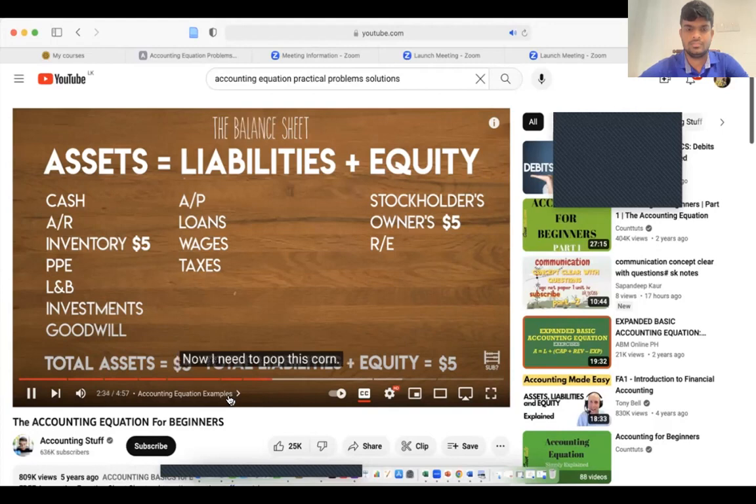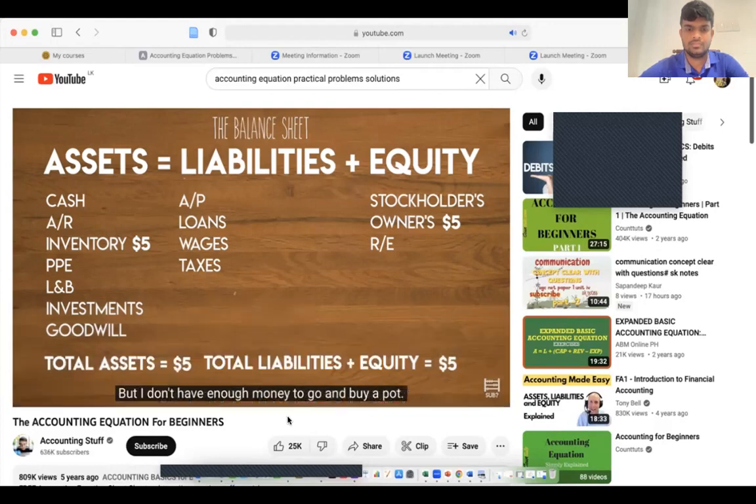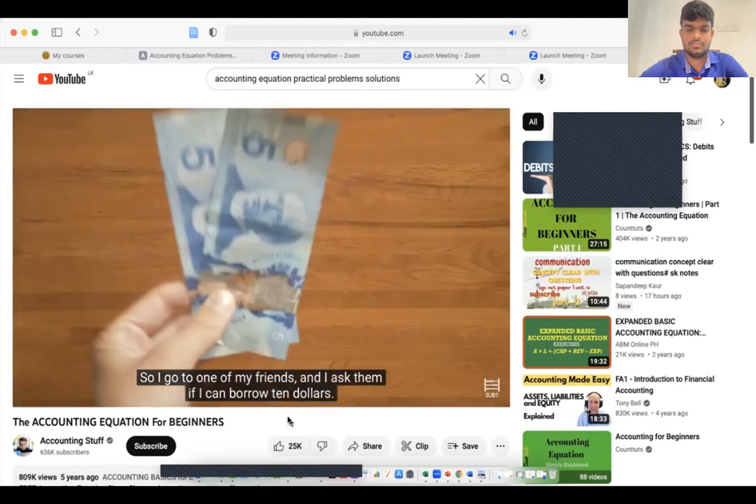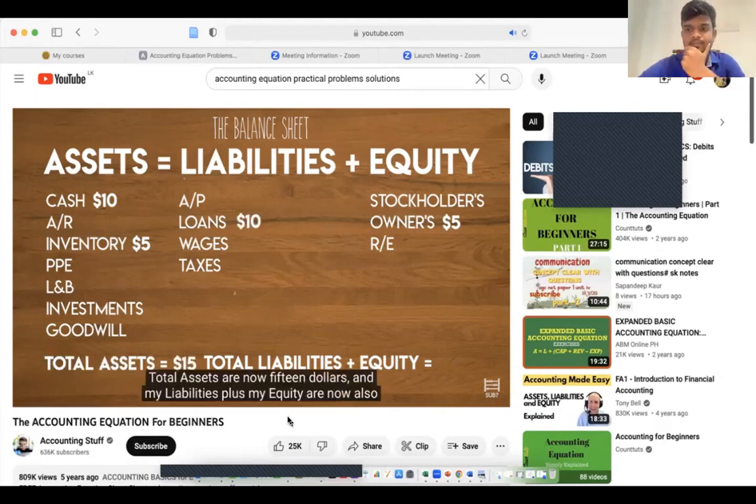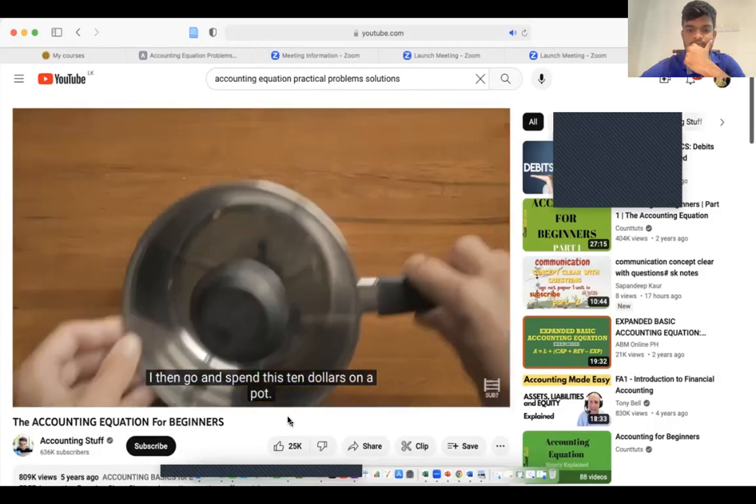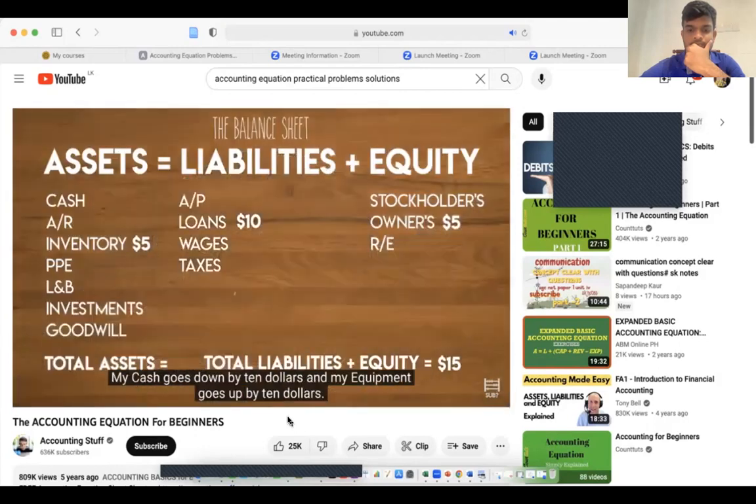Now I need to pot this corn, but I don't have enough money to go and buy a pot. So I go to one of my friends and I ask them if I can borrow $10. The business's cash increases by $10 and loans payable go up by $10 as well. Total assets are now $15 and my liabilities plus my equity are now also $15. We're still in balance. I then go and spend this $10 on a pot. My cash goes down by $10 and my equipment goes up by $10.